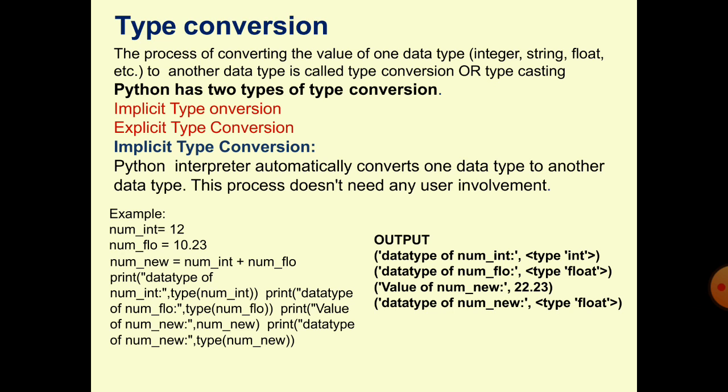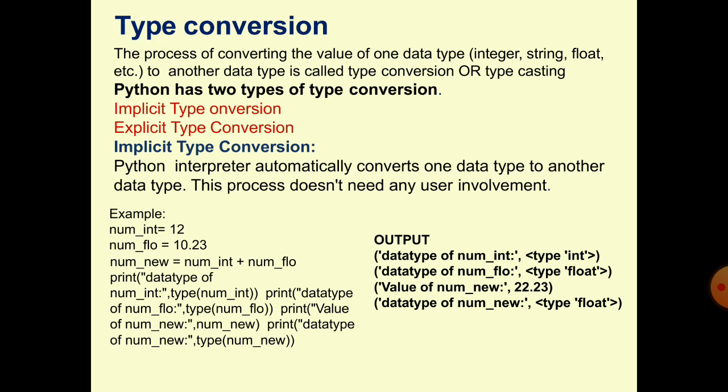What is implicit? When the Python interpreter automatically converts one type's values into another type, it is known as implicit. It is automatically converted by the Python interpreter. When the Python interpreter converts one data type's values into another type, it is called implicit type conversion or implicit type casting.